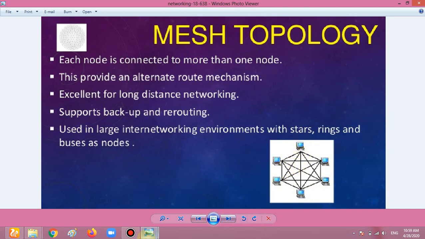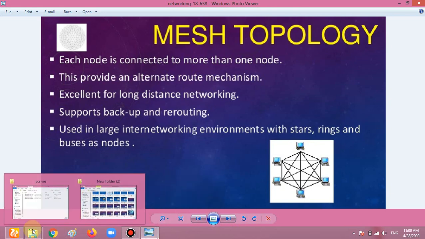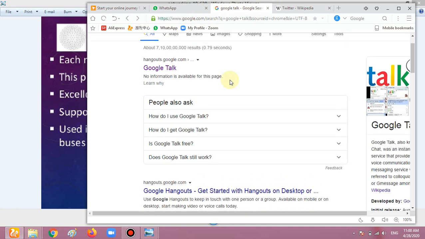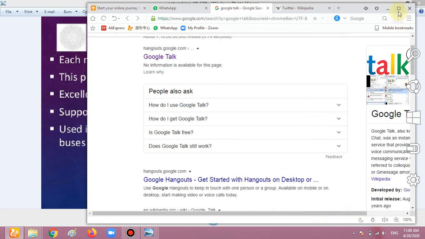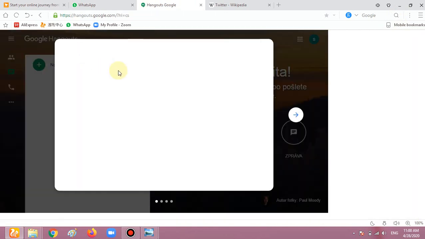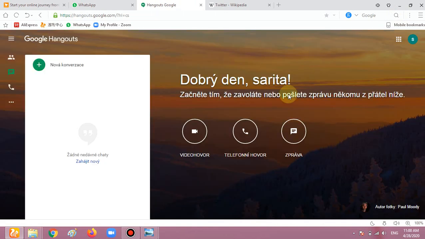Let's move ahead. The next topic is Google Talk. Actually, we want to read about online chatting. In your chapter it is given as Google Talk. So what is Google Talk first? Nowadays no one uses Google Talk, but it's just like Facebook, just like WhatsApp. When we talk with our friends, it is real-time data transfer. For example, I can send my video, my voice, my message like on WhatsApp. It's very similar to WhatsApp.